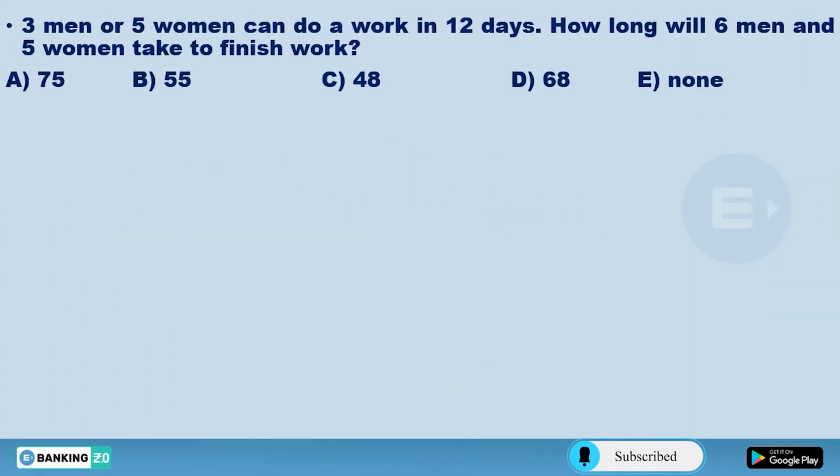Now see, 3 men or 5 women can do a work in 12 days. How long will 6 men and 5 women take to finish the work? So I have a very good trick to solve this question.